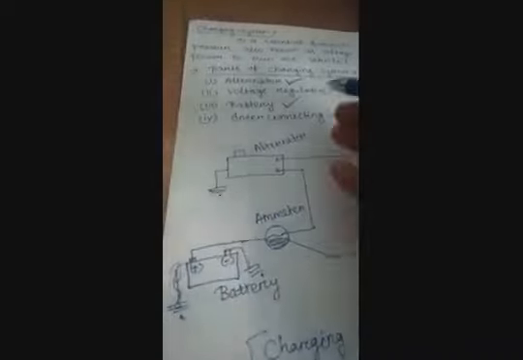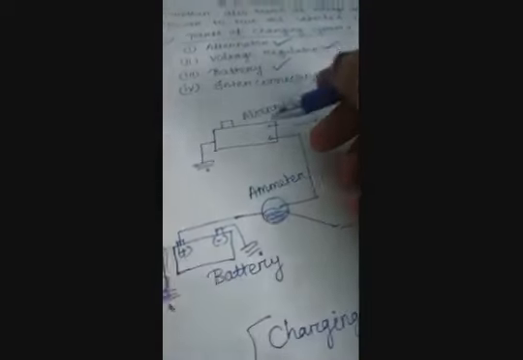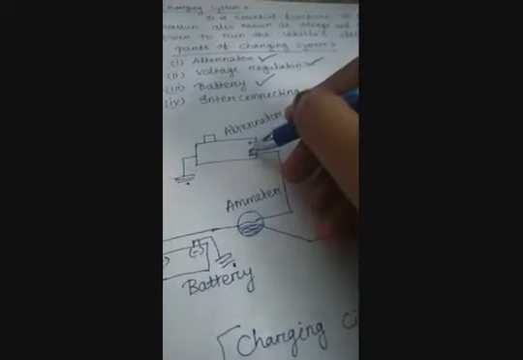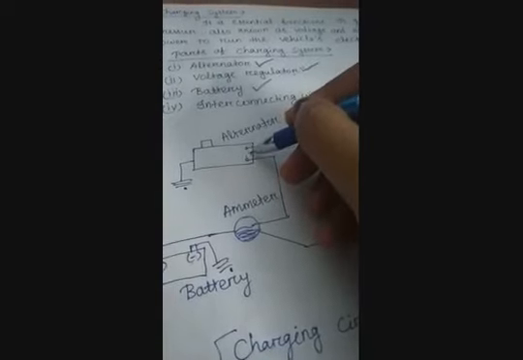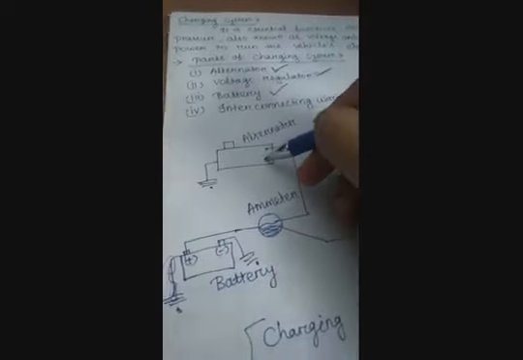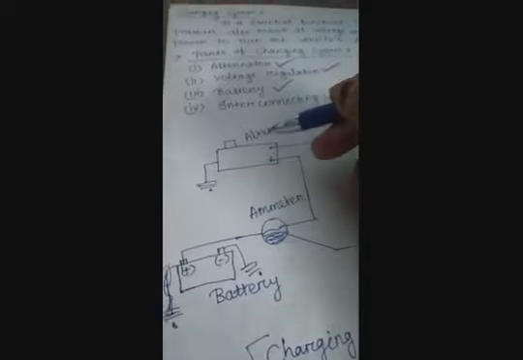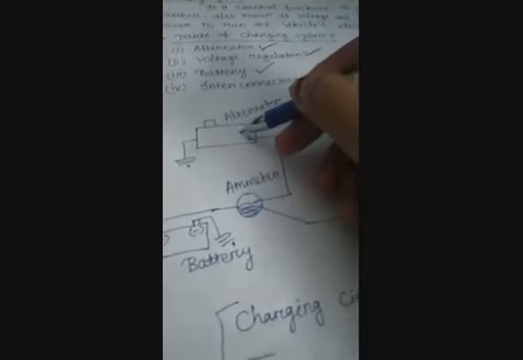Then it will transfer to the alternator, and the alternator will charge the battery and power the electrical system when the engine is starting or running.